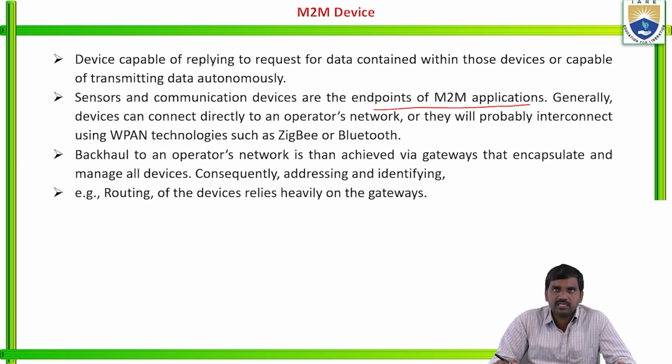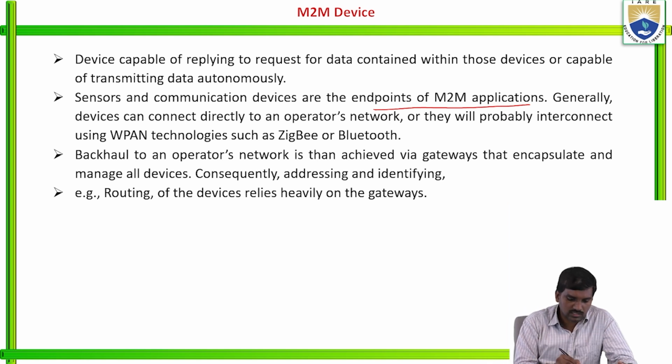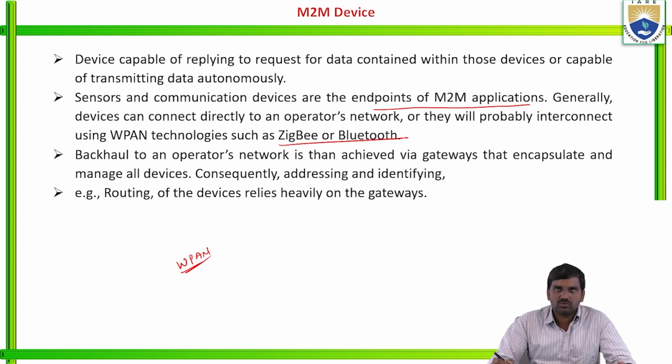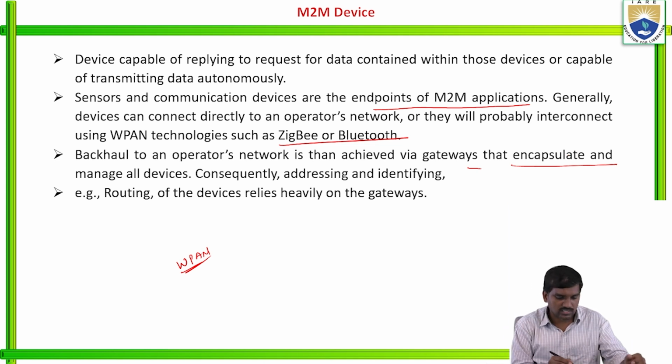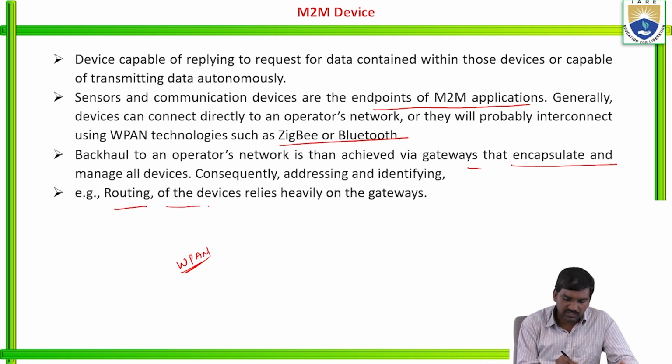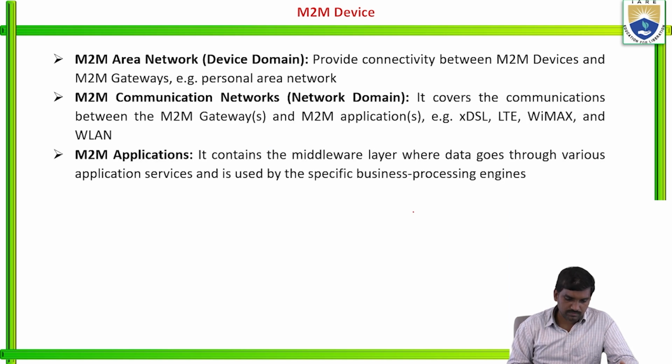They will probably interconnect using WPAN technologies such as Zigbee or Bluetooth. And backhaul to the operator's network is then achieved via gateways. The gateway encapsulates and manages all devices, consequently addressing and identifying them on the network. For example, routing of the data of the device relies heavily on the gateways.